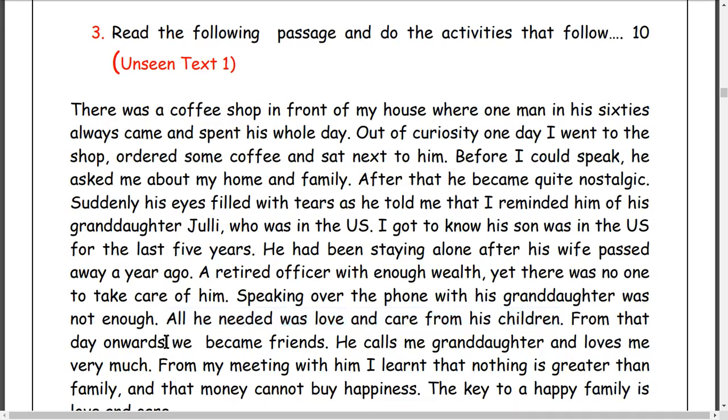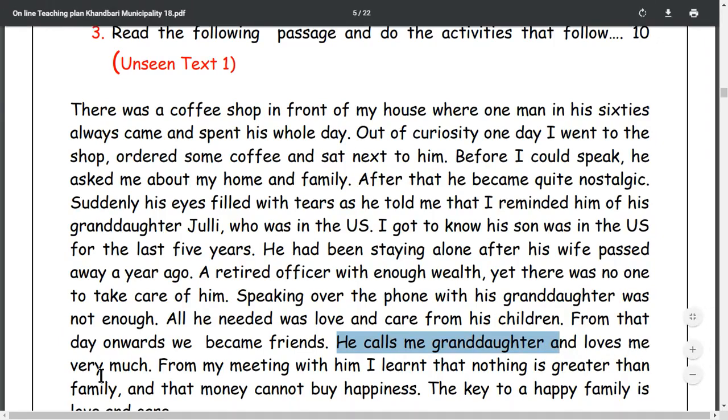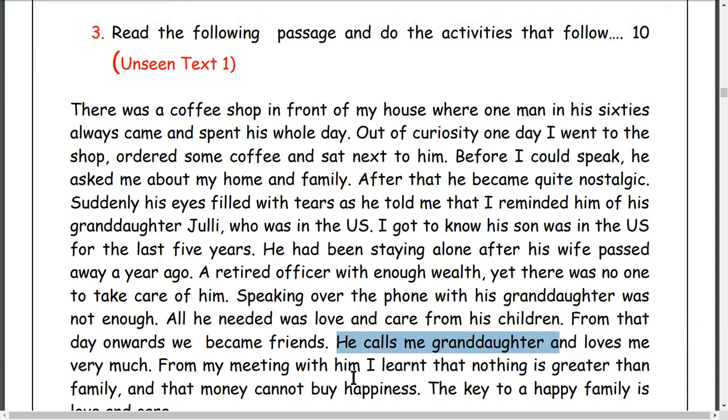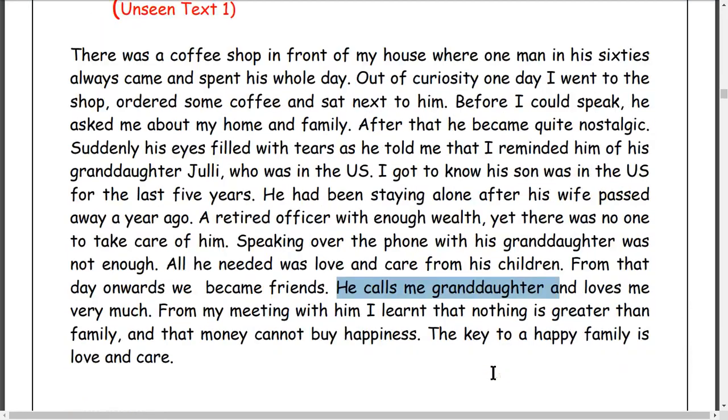From that day onward, त्यो दिन पछाडि we became friends. हामी दुईजना became friends, साथी भयौँ. He calls me granddaughter. उसले मलाई के भन्न थाल्छ भने नातिनी भन्छ. And loves me very much. From my meeting with him, मैले उसलाई भेटेदेखि I learned that, मैले यो कुरा सिकेँ, nothing is greater than family.